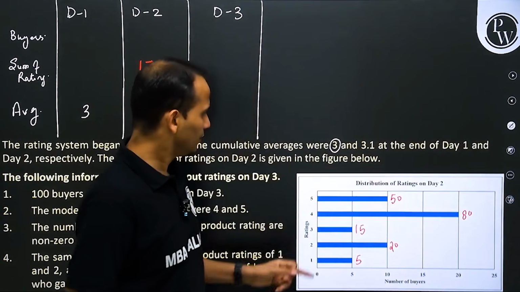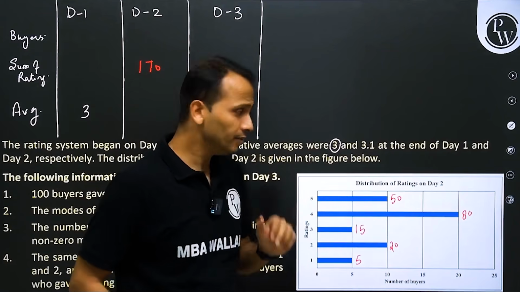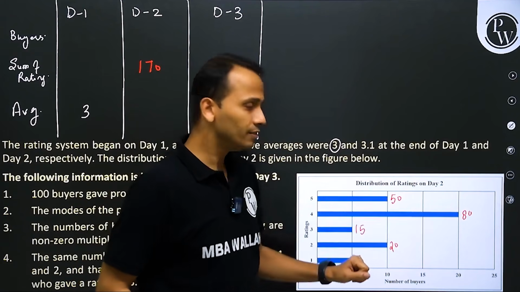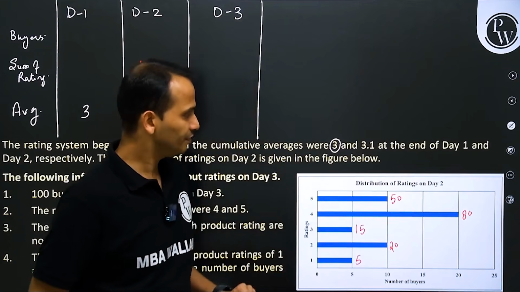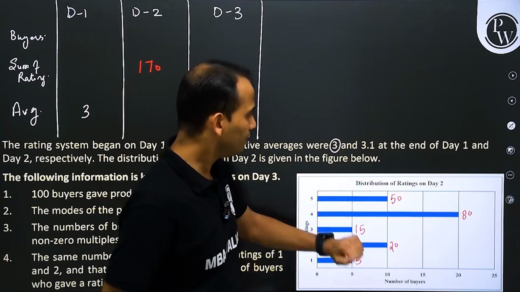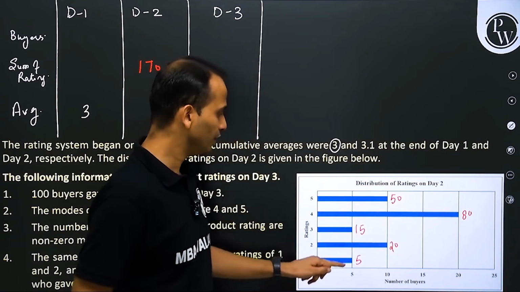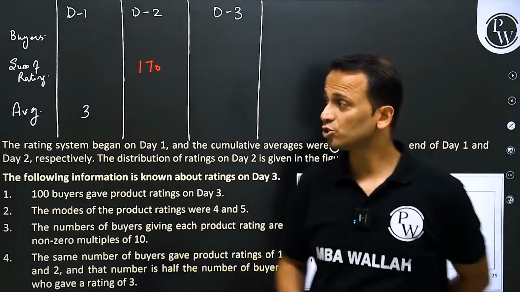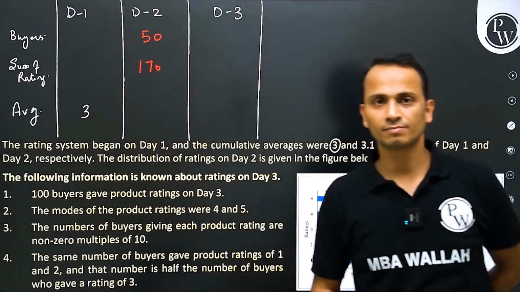Number of buyers: 10 buyers have given a rating of 5, so 10, then 20, then 5, 10 and 5. Let's add it. 10 plus 20 is 30, 35, 45, 50. So the number of buyers on day 2 is 50. Perfect.